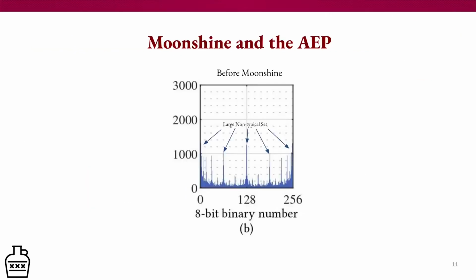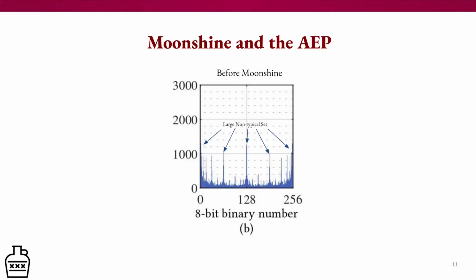Now that we understand the concept of AEP, we can approach ZIA datasets, specifically Volkey, and look at it with a different eye. So what we see here is a histogram of all possible 8-bit binary numbers Volkey produces over the course of 24 hours during one of our experiments. And just by looking at it, you can tell that there is a very large skew versus the typical set versus the non-typical set. There are many more values in the non-typical set than there are in the typical set.